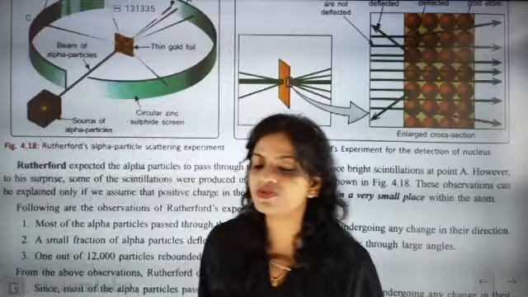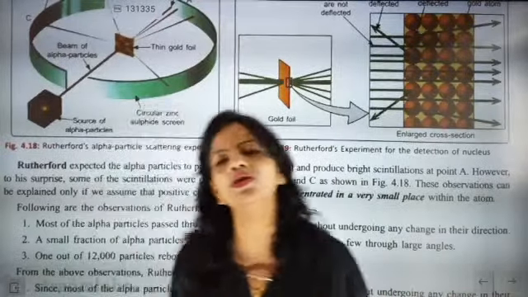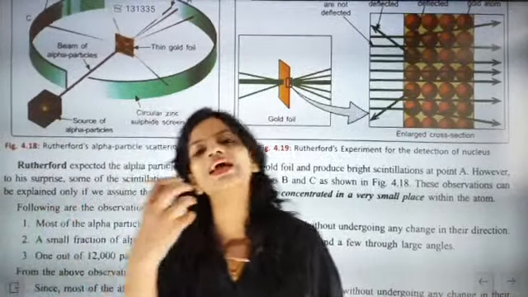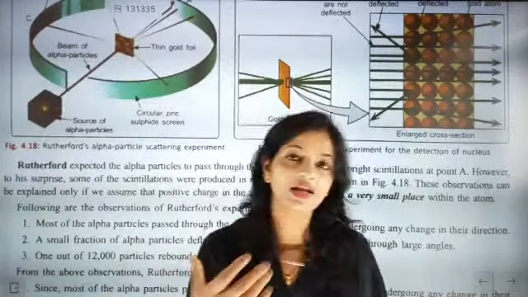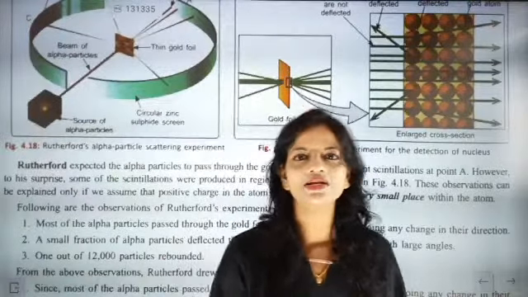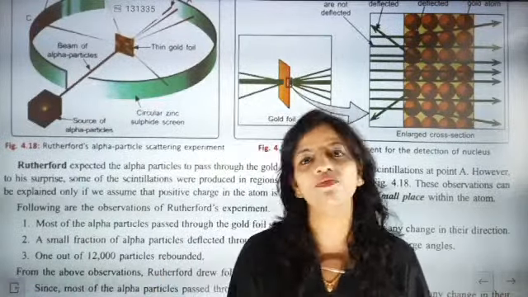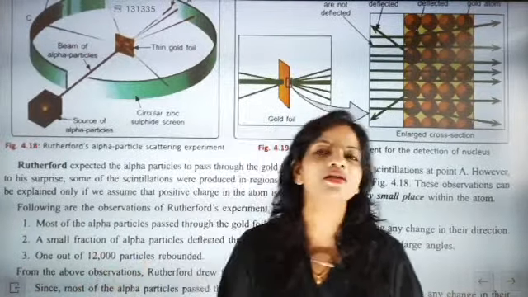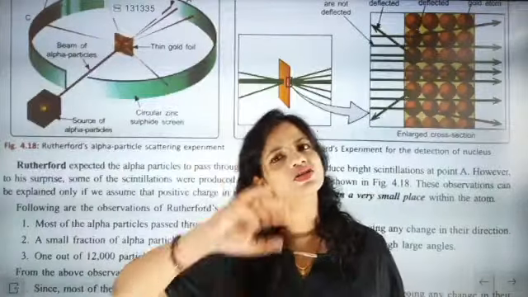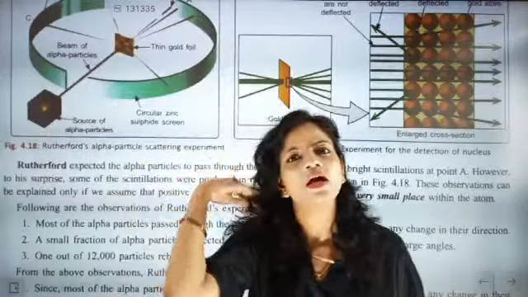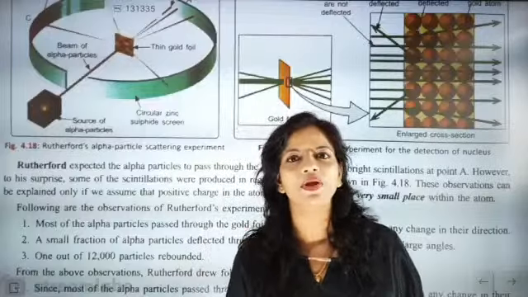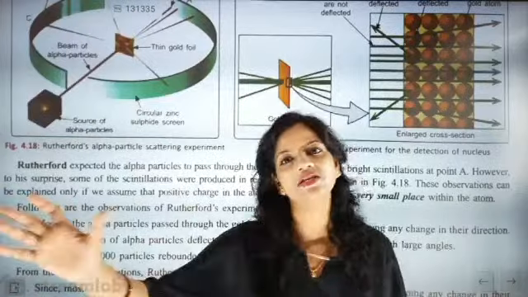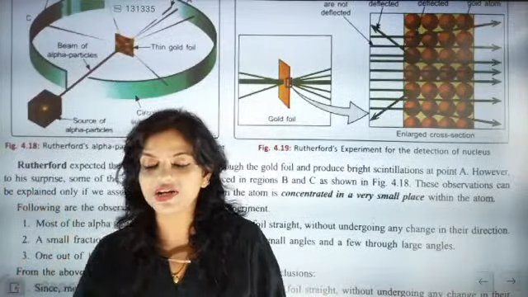Yes beta, scintillation means production of a particular light on reflection there, a type of light sensation produced there. Light is also a type of ray. When light travels in a straight line, we take that as a ray. So that scintillation was produced, and to his surprise, he saw that not only at the expected place A, but also at other places, B and C, the scintillation was produced.